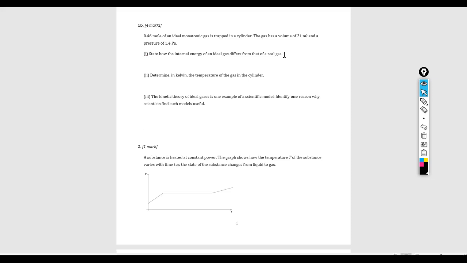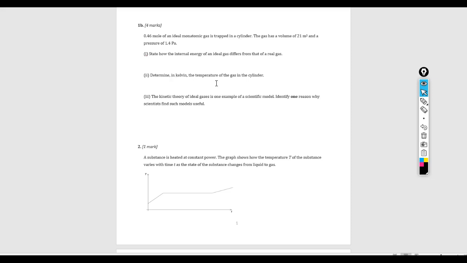In a real gas, the particles of the gas do interact with each other, and therefore the difference as far as internal energy goes between an ideal gas and a real gas is that in an ideal gas, the internal energy has to be 100% kinetic energy, because, like I said, in an ideal gas we're assuming there is no potential energy between the gas particles. In a real gas, there is.